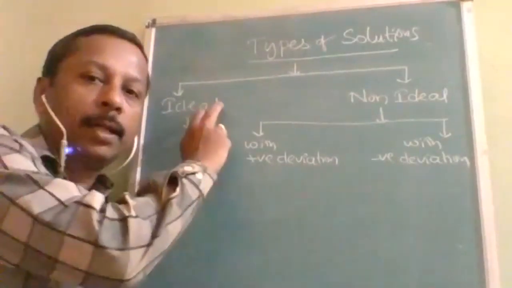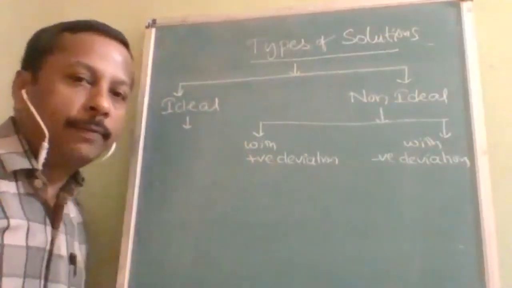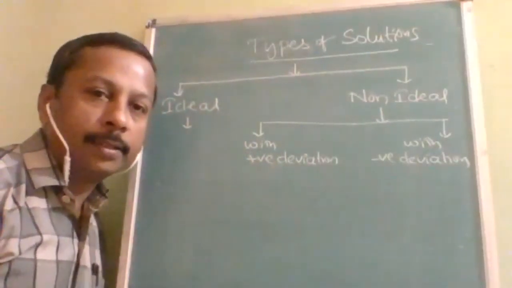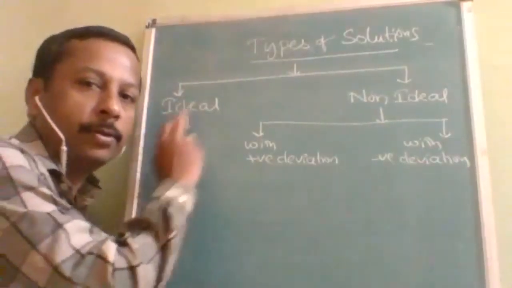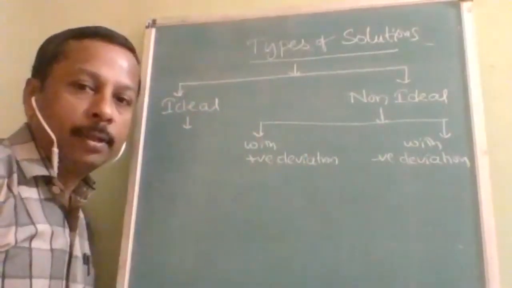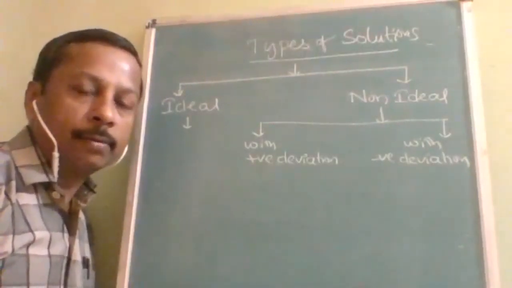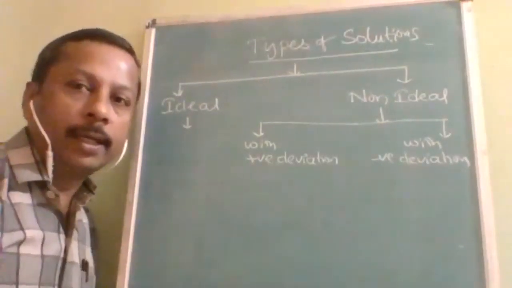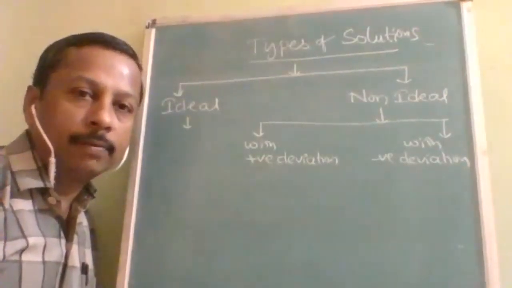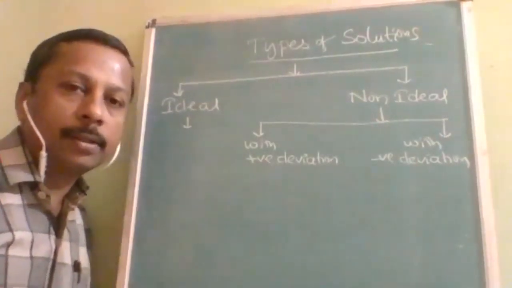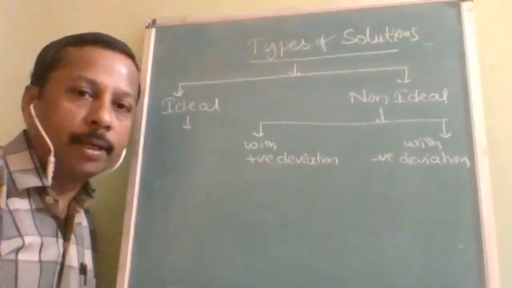One is called ideal, and another, there it was real, now here it is non-ideal. The only difference is that there we call it a real gas, and here we call it a non-ideal solution. Here it is ideal solution and non-ideal solution. We call it an ideal gas when it follows all gas laws at all conditions. Any gas which follows all gas laws at all conditions of temperature and pressure is called an ideal gas.